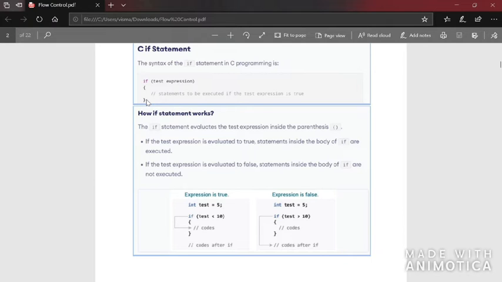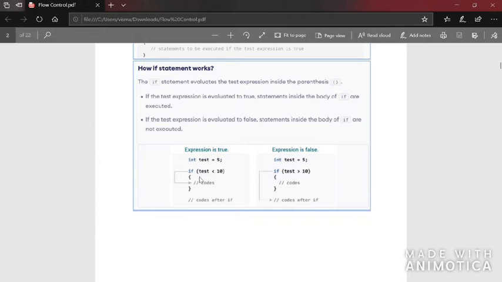So now let's see the next. If the test expression is evaluated to true, the statements inside the body of if are executed. If the test expression is evaluated to false, the statements inside the body of if are not executed. Here there is an example given. int test equal to 5, they are checking if the value given in test is less than 5. If that is true, the code given inside these brackets will be executed, and then after that they'll execute the code which comes after the curly brackets.